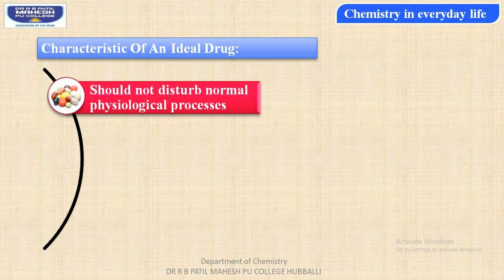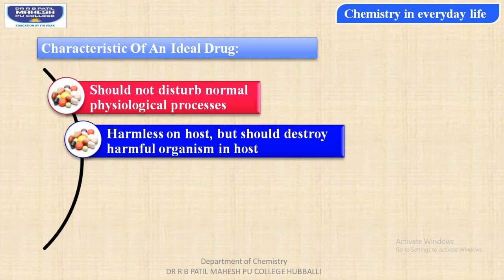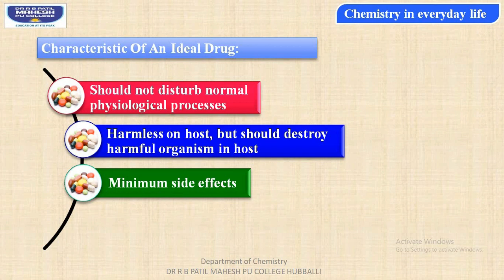And the second, harmless on host but should destroy harmful organism in host. That is, the drug must be able to distinguish between host cells and bacterial cells. As a result, the drug must destroy only the invaders, that is bacteria and microorganisms, but must not cause any damage on the host cell. And the third, the ideal drug must have minimum side effects.